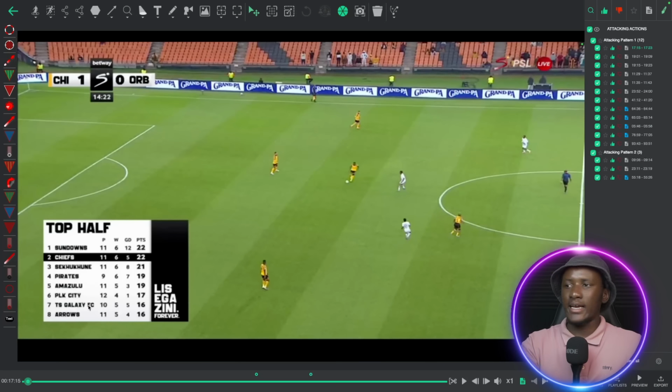But on top of that, he as a player is now realizing certain things like how to move, how to drop and be helpful when the team is playing the ball. And we're going to look at that. So let's start here. So by now, you already know that when Kaizer Chiefs are building from the back, they